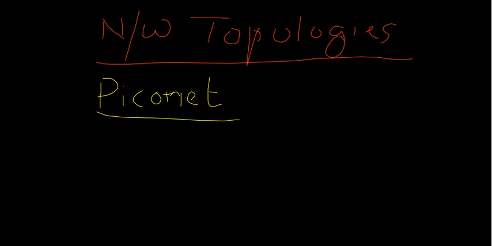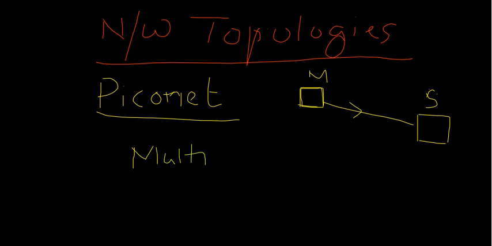There will be one master and there will be one slave. This is called the master and this is the slave, and the communication will always be from master to slave, as you know. So this arrangement is called a single Piconet. If there is only one master and one slave, this is called a single Piconet. And you can also have a multi Piconet.